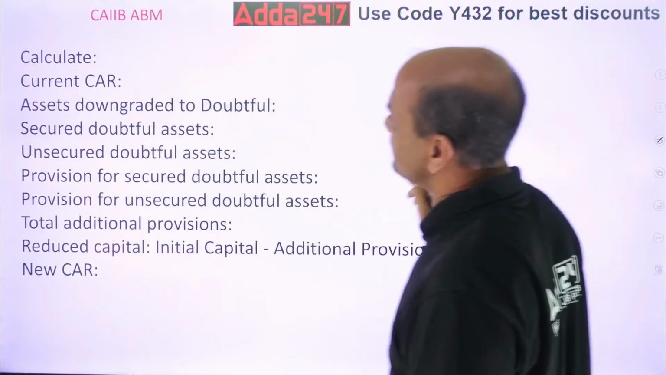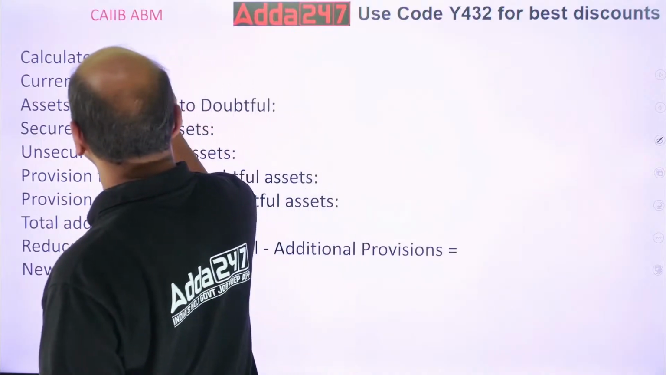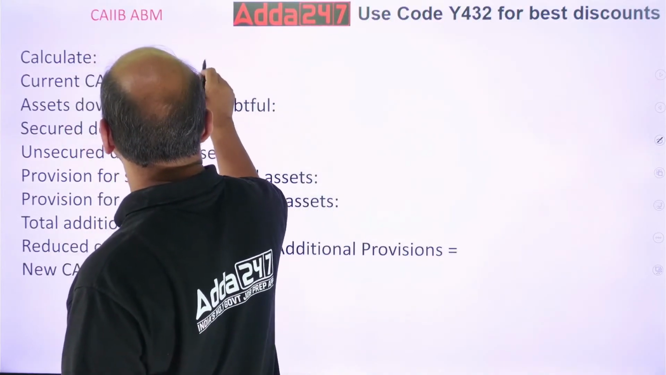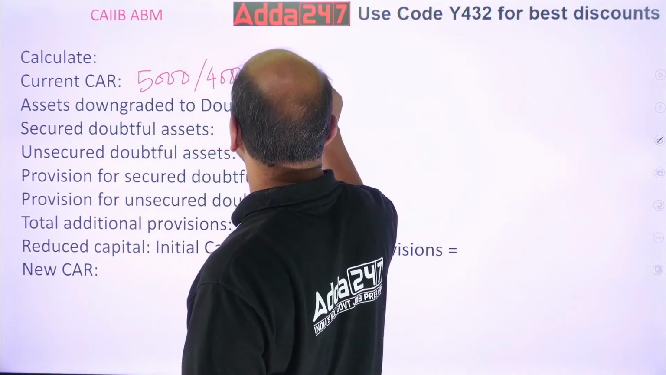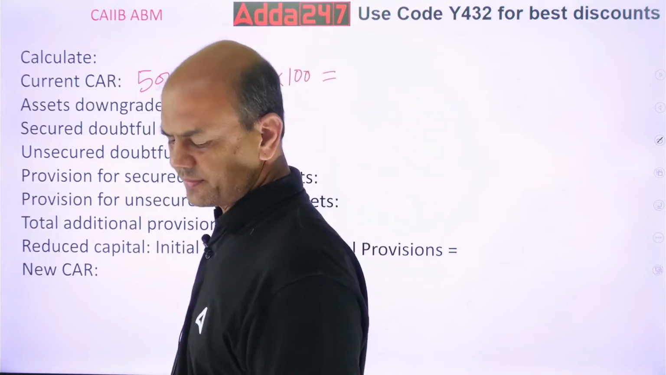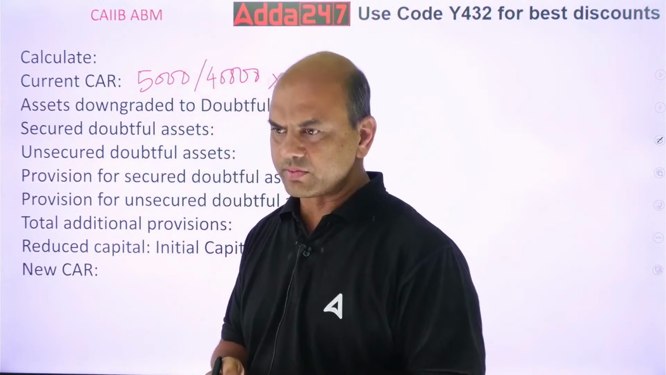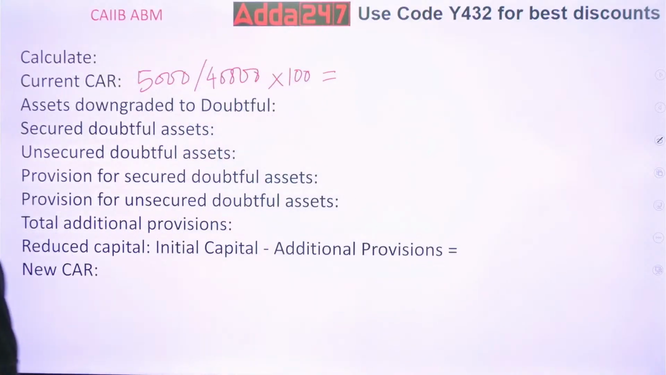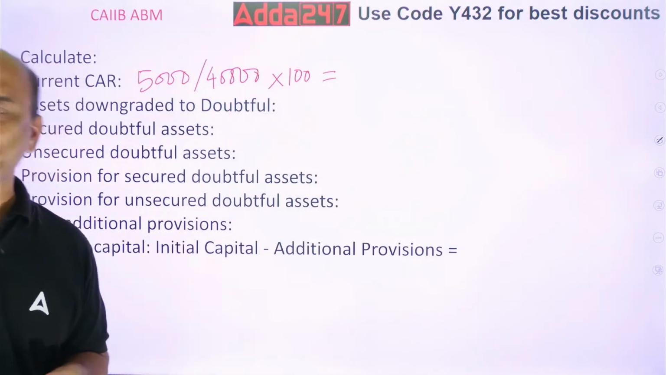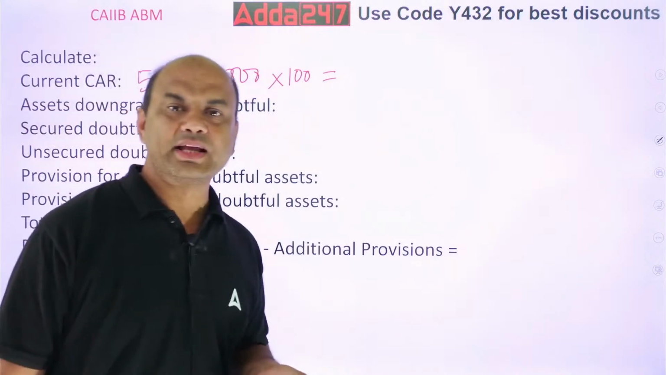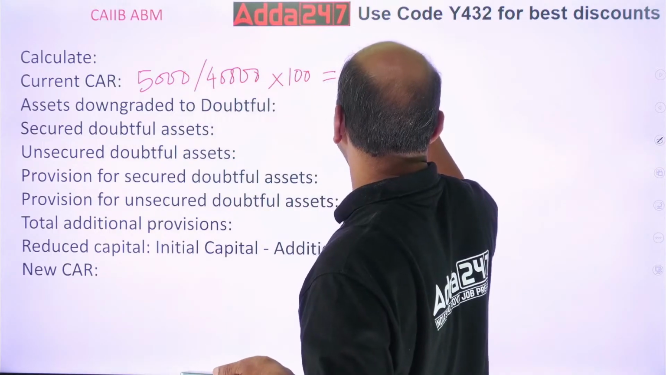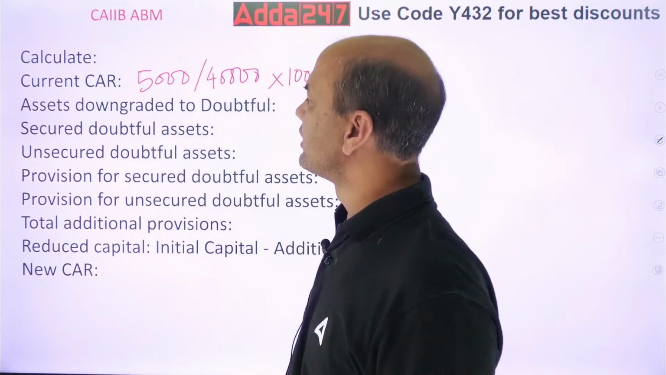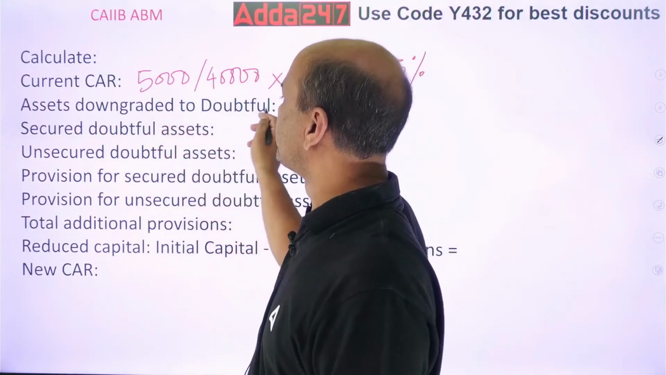5,000 upon 40,000, and of course into 100 you have to do it later. So what is the answer? Everyone try this. What are you getting? 5 upon 40, try it on the calculator into 100. You must get 12.5%. Are you getting it? 12.5%.